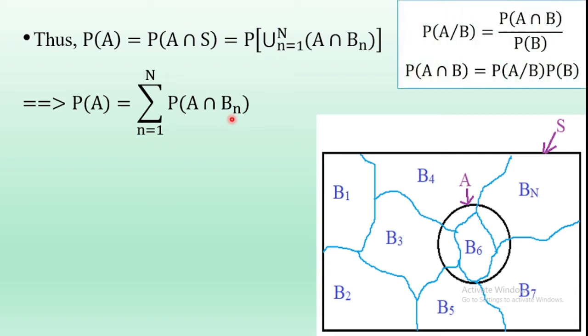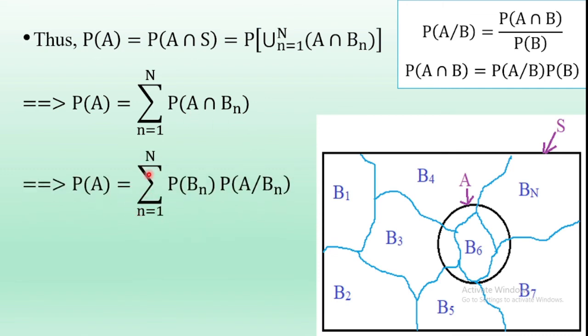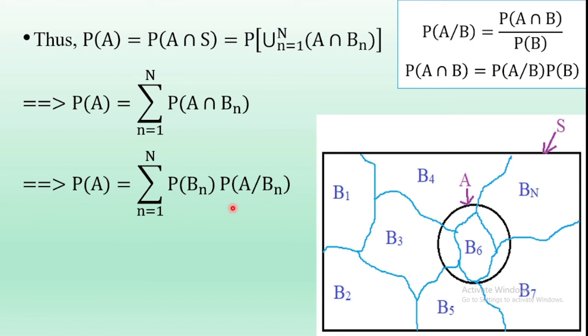But we know, using the concept of conditional probability, probability of A given B is equal to probability of A intersection B divided by probability of B. From this equation, probability of A intersection B is equal to probability of A given B into probability of B. Using this expression, probability of A intersection Bn is written as probability of A given Bn into probability of Bn. Therefore, probability of A is equal to sigma n is equal to 1 to N probability of Bn into probability of A given Bn. This is the concept of total probability.